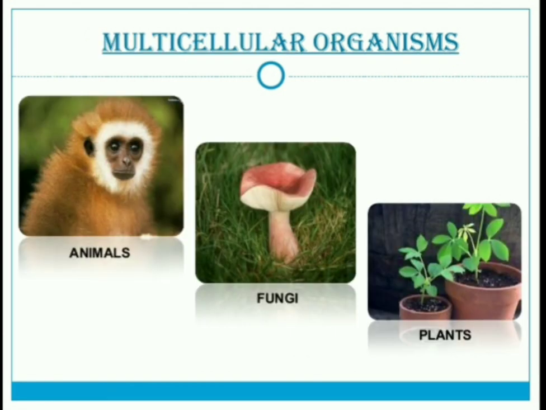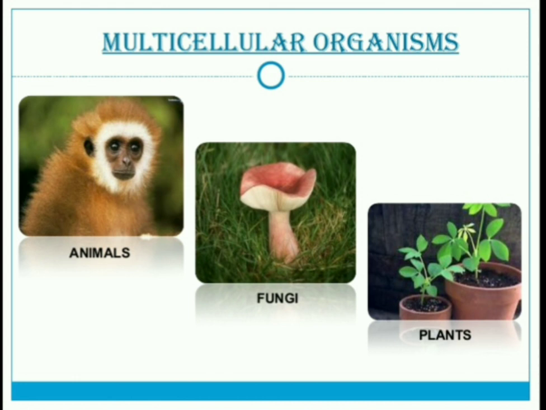So next we go for multicellular organisms. Multicellular organisms are made up of more than one cell. The organism is made up of many cells, or uncountable number of cells, then we can say multicellular organism.